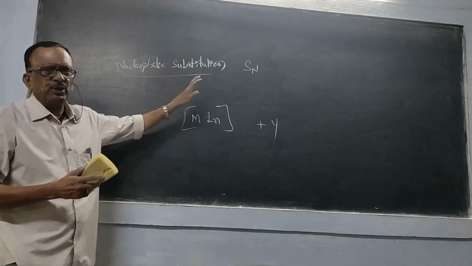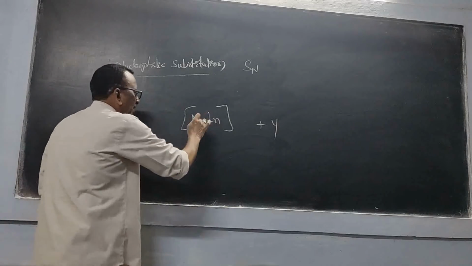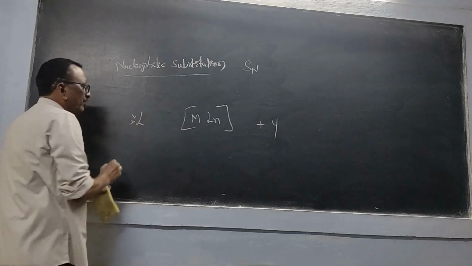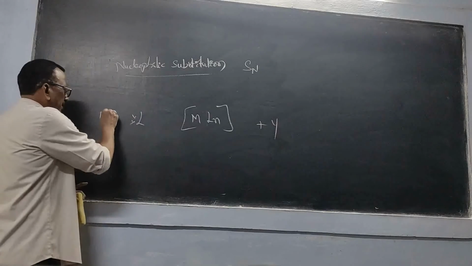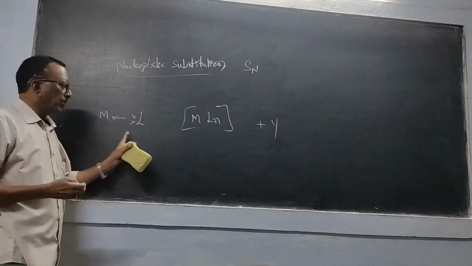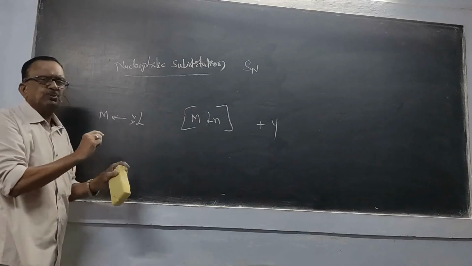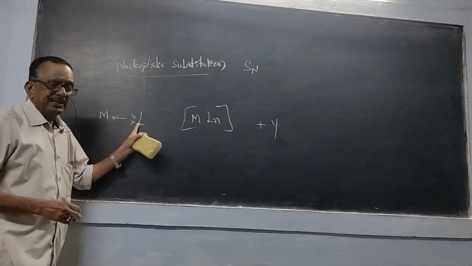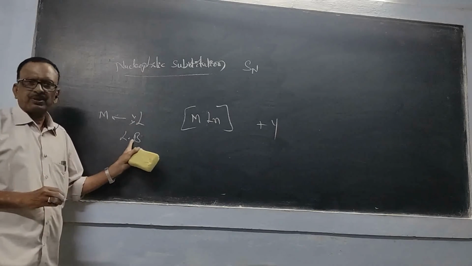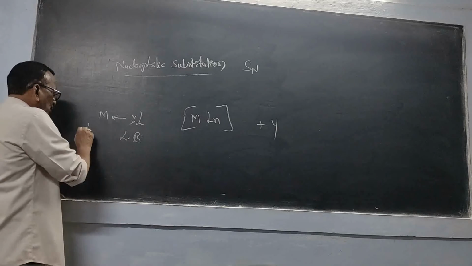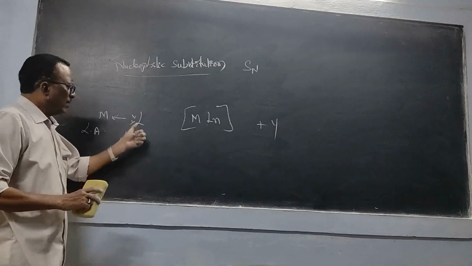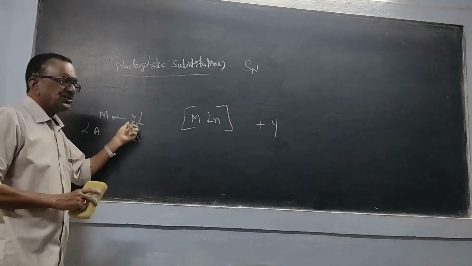Then instead of writing ligand substitution, why have I written nucleophilic substitution here? That we have to understand. Generally, what is the main function of a ligand? A ligand will give a pair of electrons to the metal, and a coordinate covalent bond is formed between these two species. So the ligand, giving a pair of electrons, is called a Lewis base, and the metal is acting as a Lewis acid.